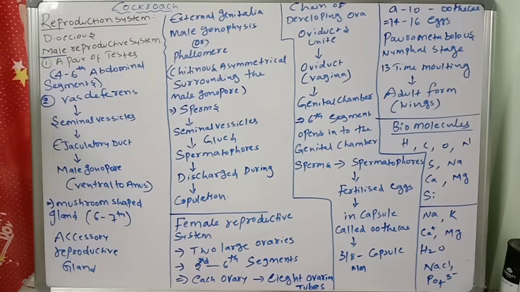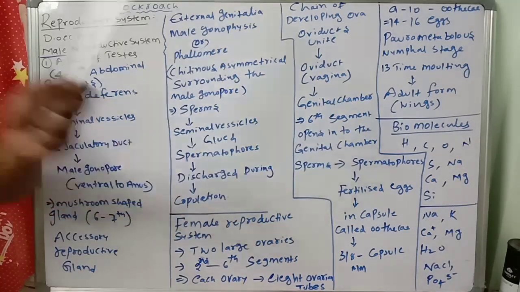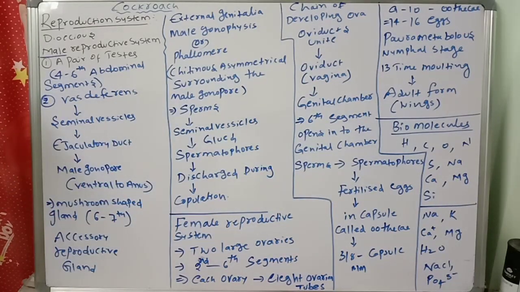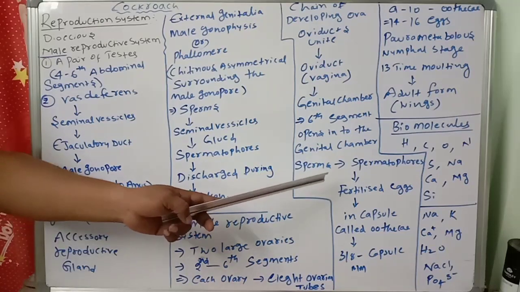Next, sperms are transferred through spermatophores. You know very well what spermatophores are. The fertilized eggs are encased in a capsule called ootheca, where the fertilization of eggs takes place.